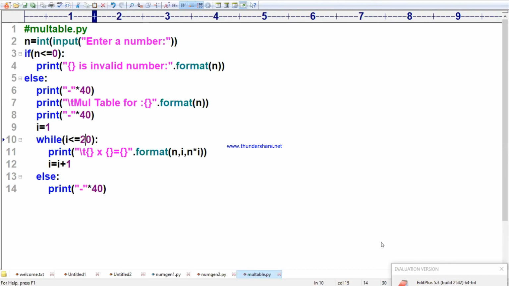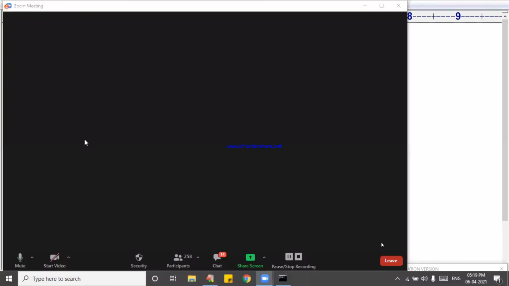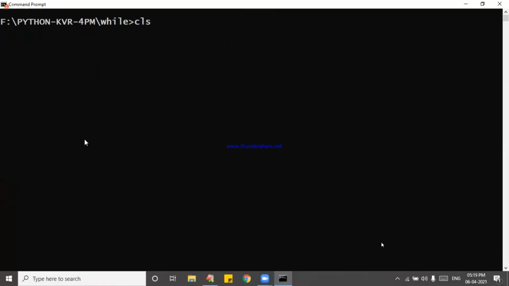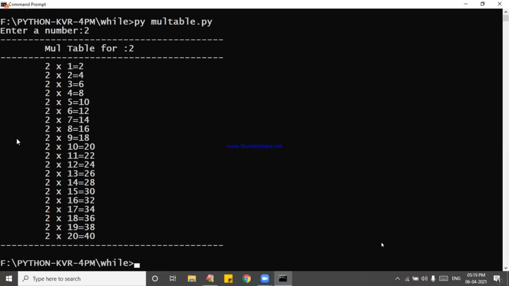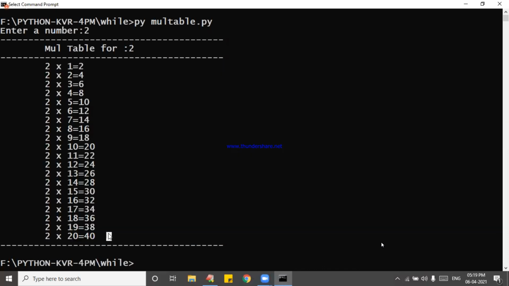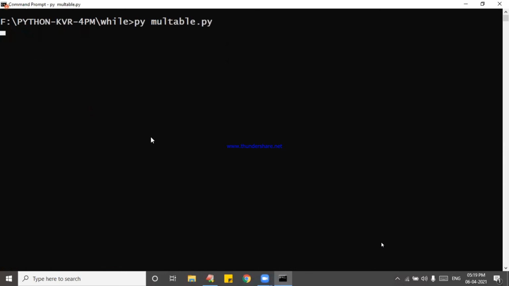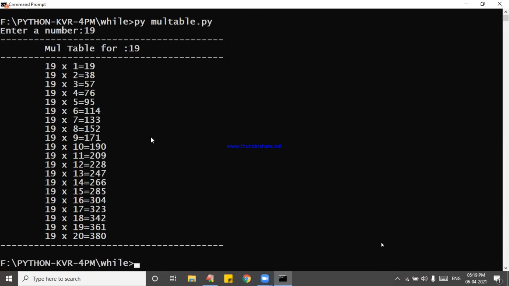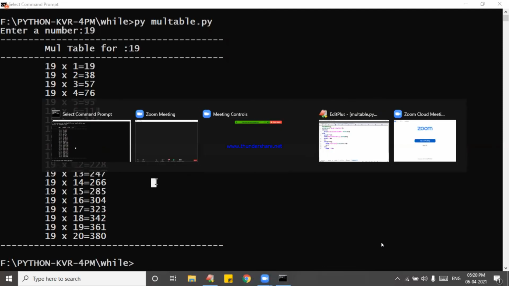Next, I am going for the last and final one. I am taking i less than or equal to 20. You want a 20-entry multiplication table. See that, enter the number. 20 into 2, 40. 20 entries will come. You enter whatever number you like. The 19th multiplication table: 19 into 1, 19 into 2, up to 20. It is done.